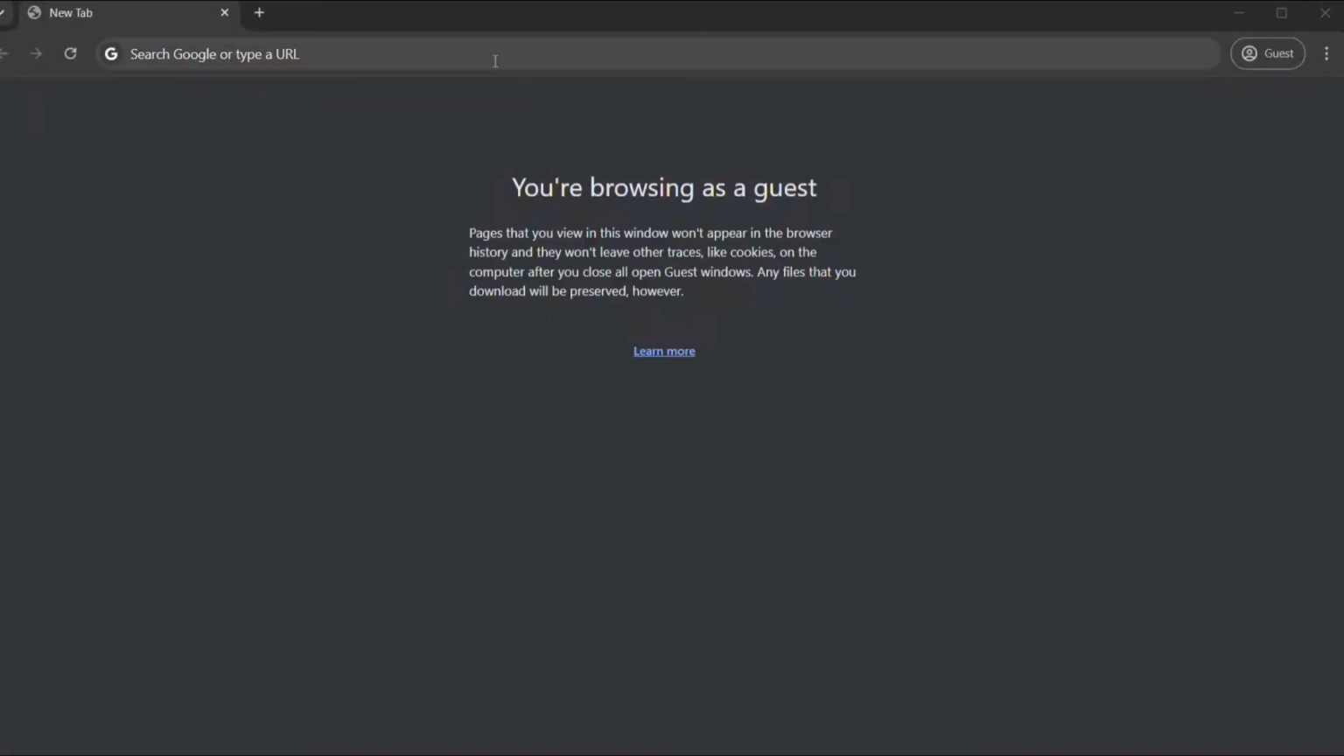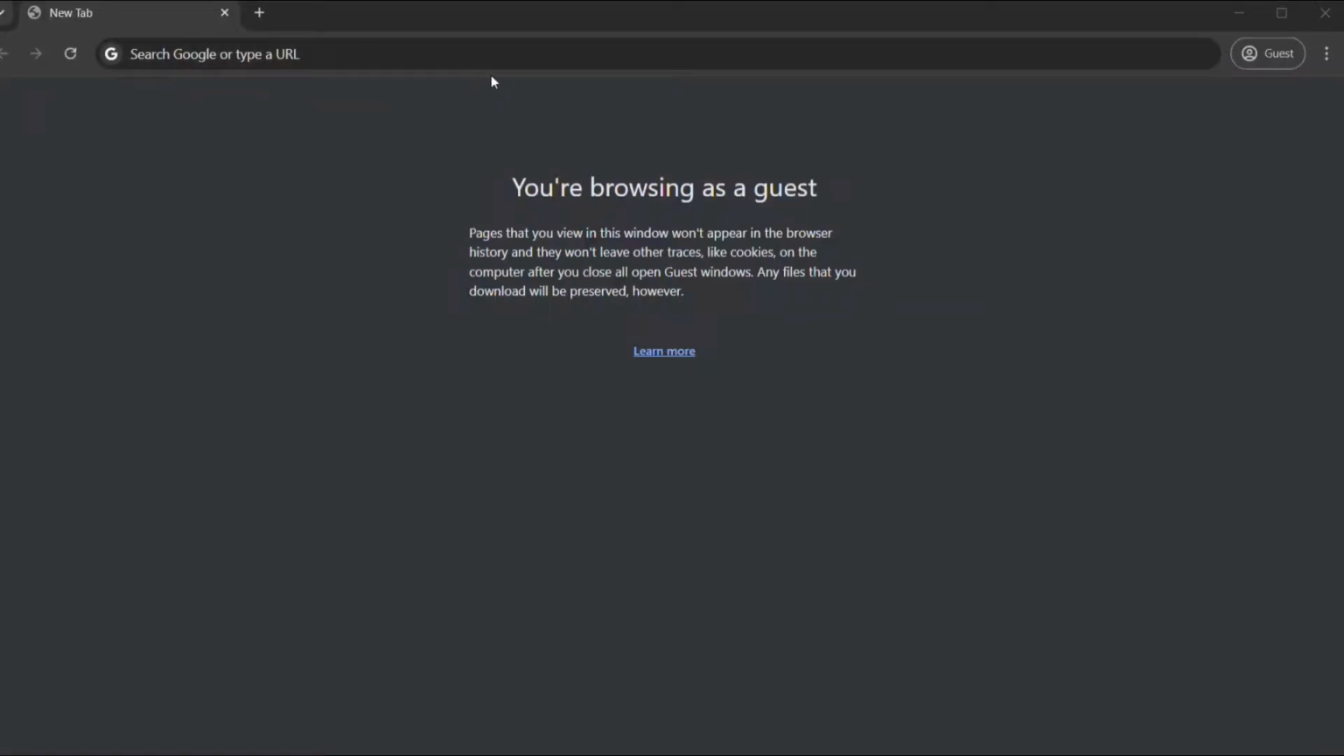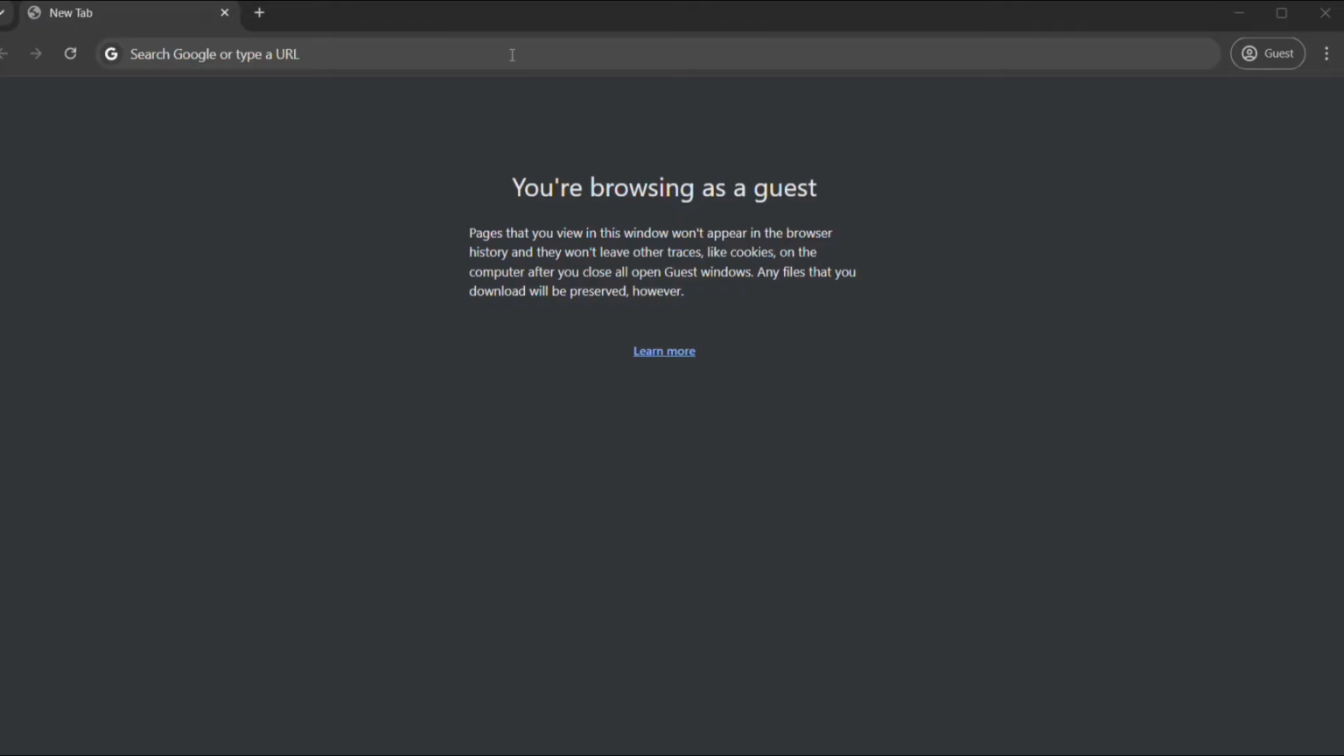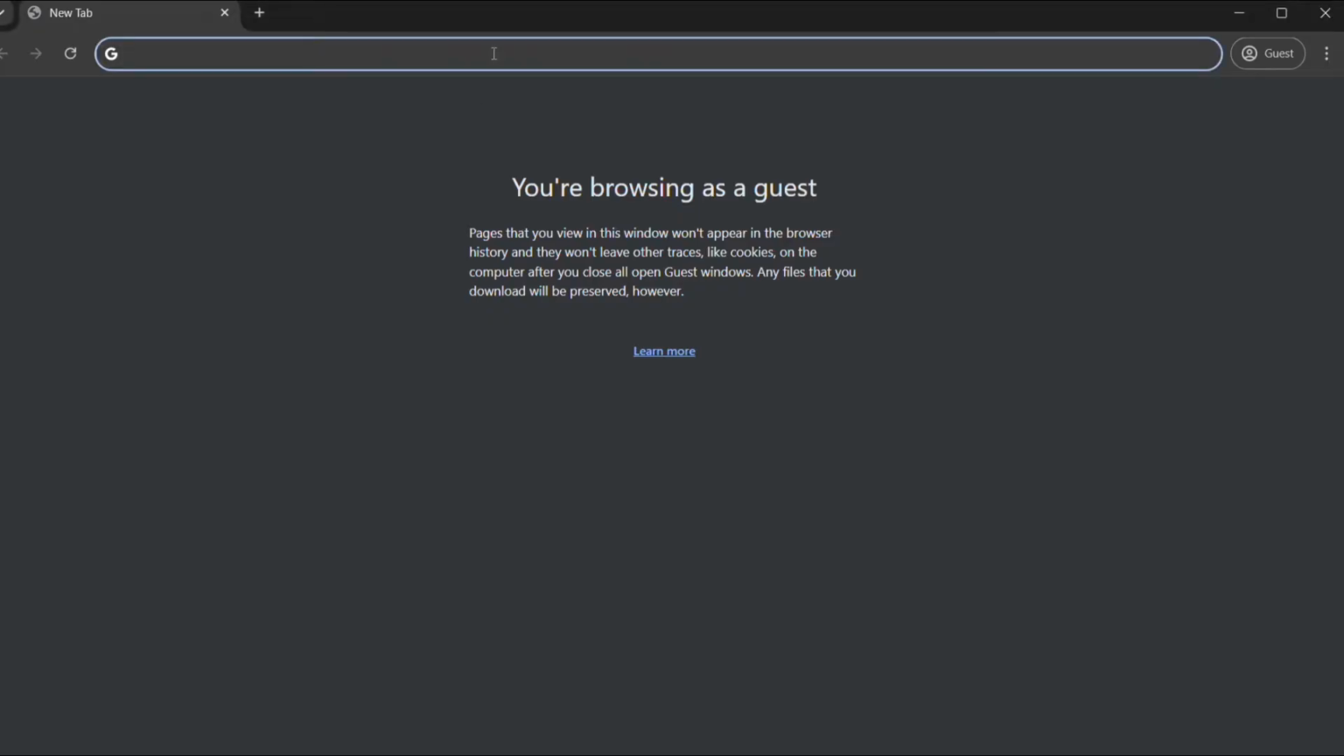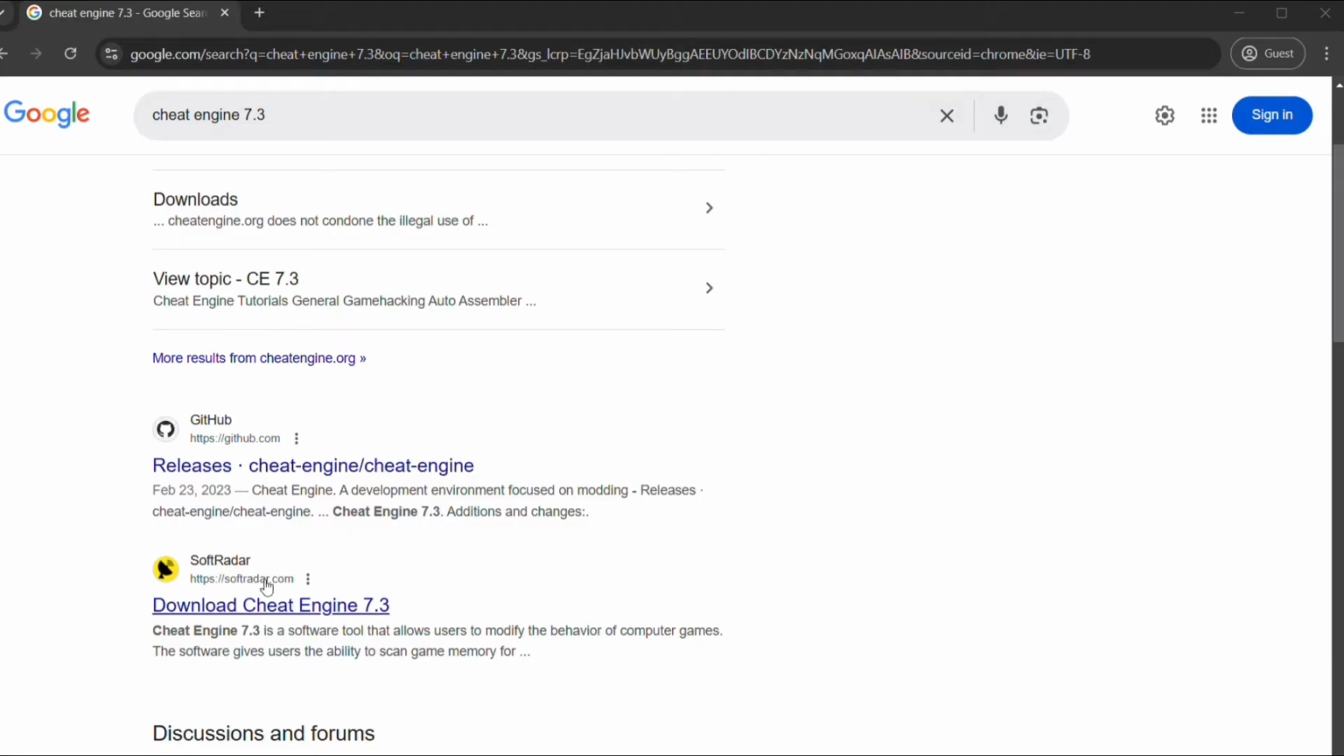So hi guys, today I'm going to teach you how to use AutoPerfect in Touch 4GAMES using Cheat Engine. So first, let's search for Cheat Engine 7.3.